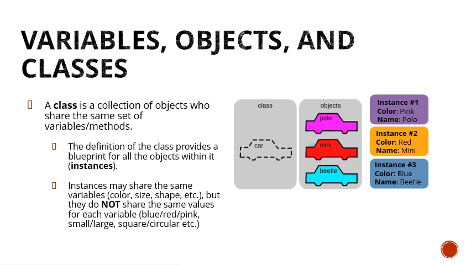So you see, they share the same class, but they do not share the same values. You can see that in the sense that their colors are different, but they are instances of the same class. So this example is just to further explain that statement that they do not share the same values for each variable. So now that brings us to the end of this introductory class of Python.